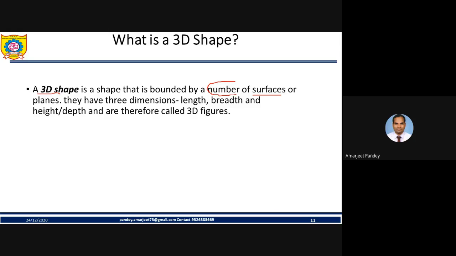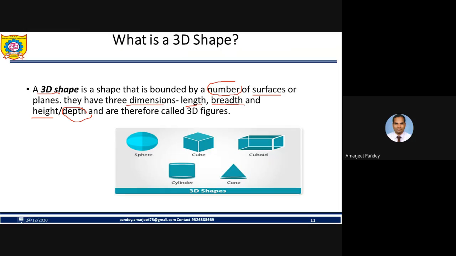There in 2D we are talking about a single plane, but in 3D a number of planes must be there. Yeah, it is clear. So they have 3 dimensions: length, breadth, and height, or we can consider it as depth. Are you getting? So here it is basically different.